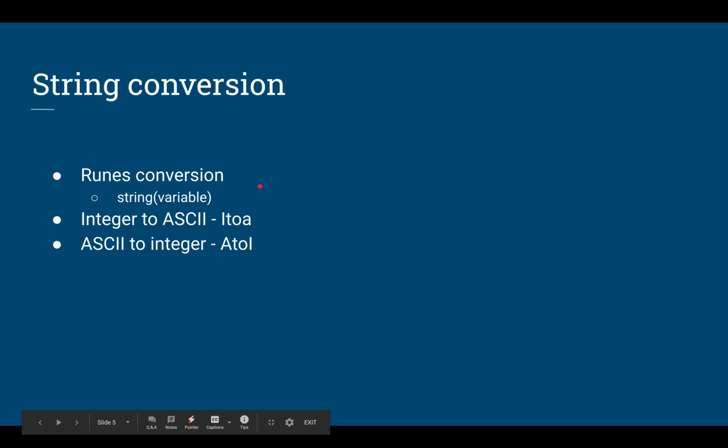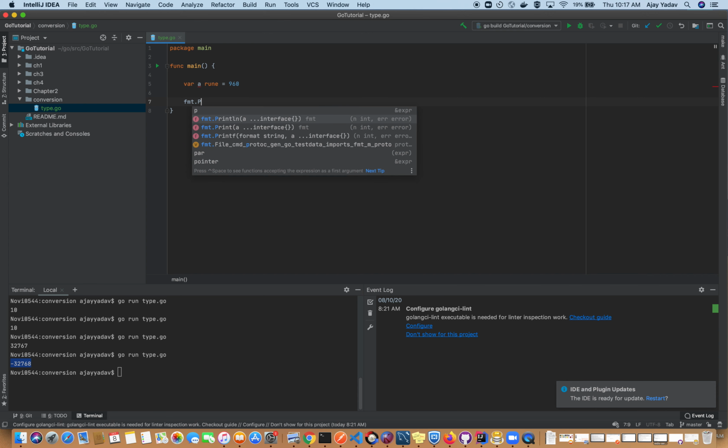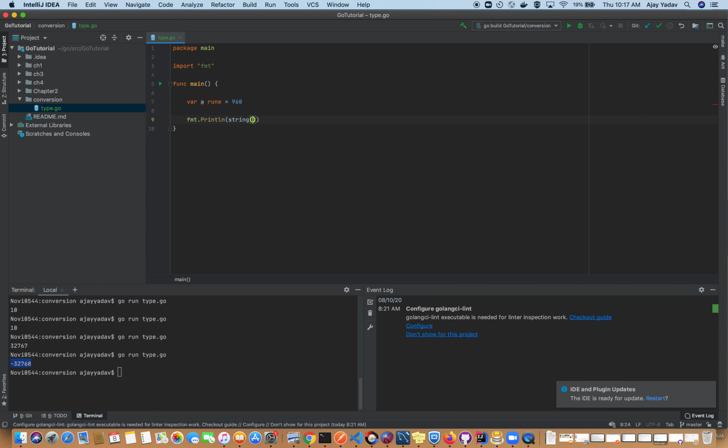String conversions, that's an interesting topic I actually like. We have studied about runes. Let's declare a variable a as a rune, with value, let's say, 960, and I want to print it. fmt.Println of string of a.